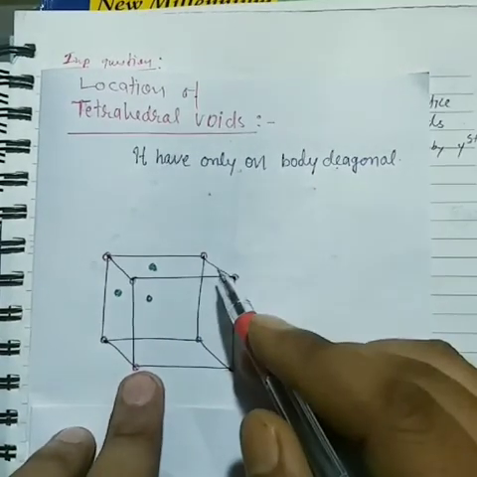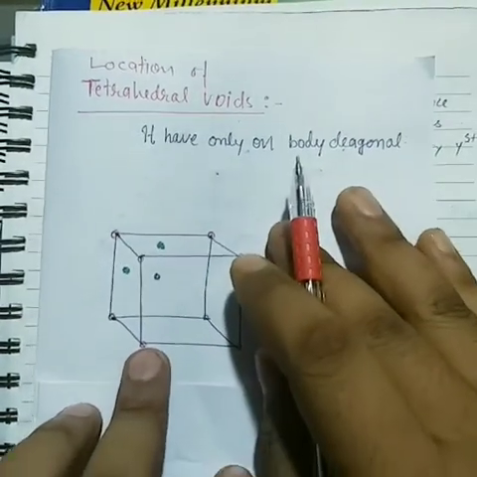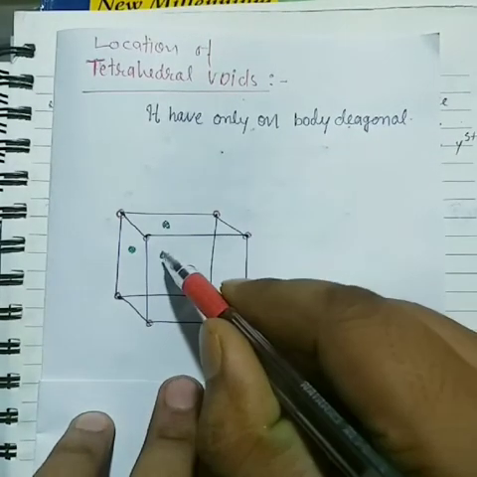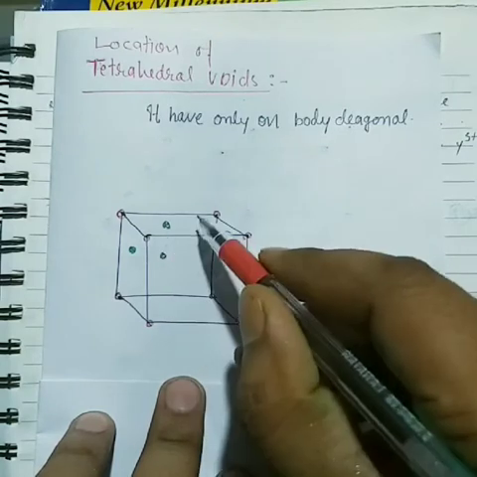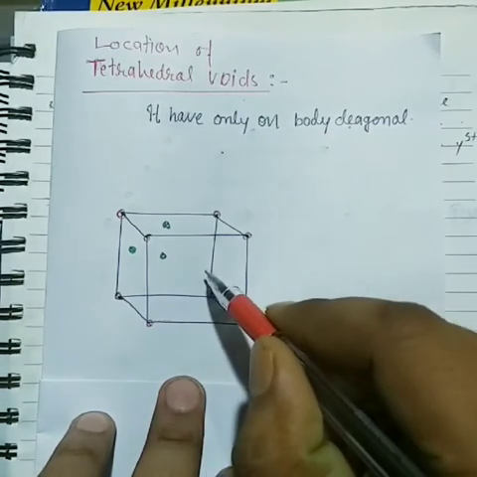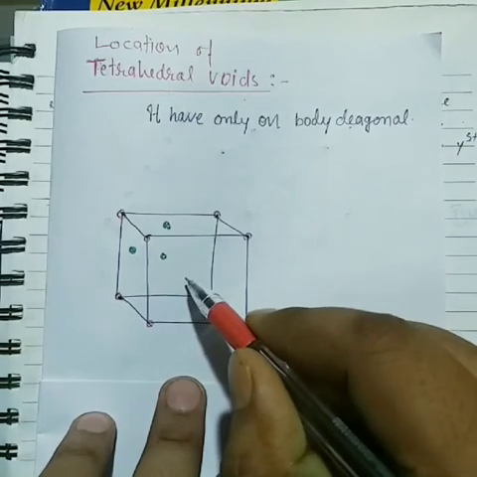So how do the body diagonals form? Now see here, students, body diagonals. Okay, now see, as we know, one FCC has 4 diagonals. So what about the diagonals?